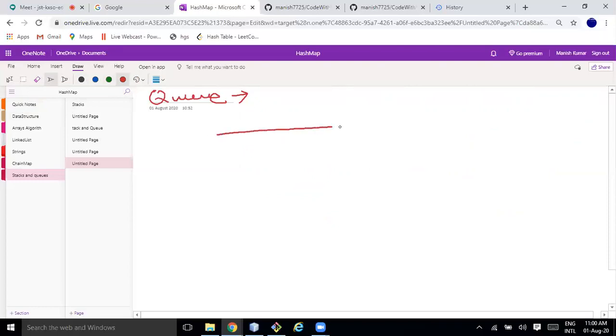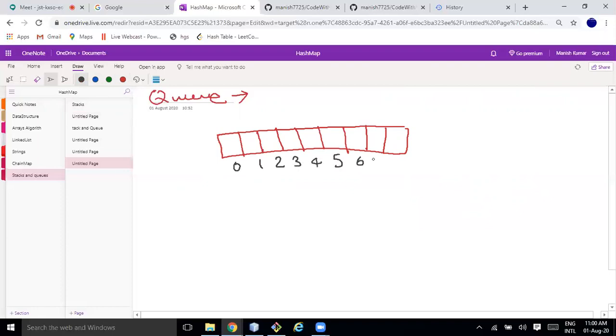Very fine, we can use an array. Let's say I have declared one data structure which has a size of 10. So it's 0, 1, 2, 3, 4, 5, 6, 7, 8, 9. It should be till 9, right?